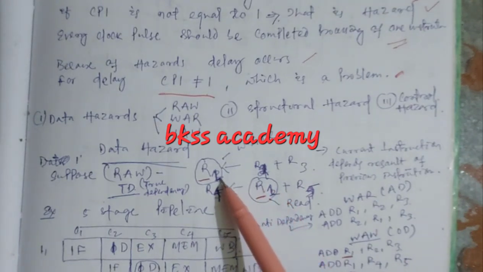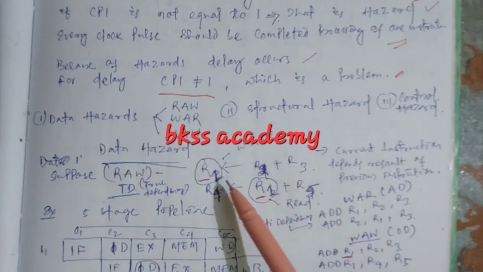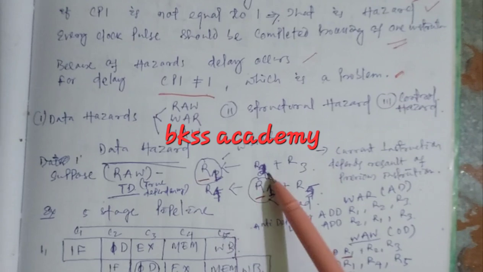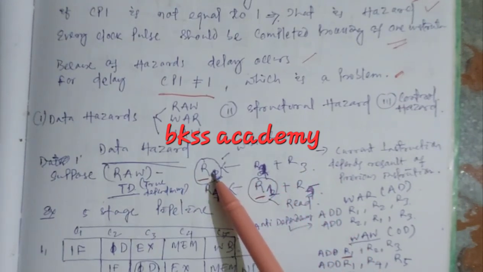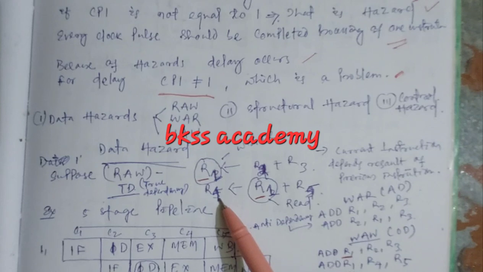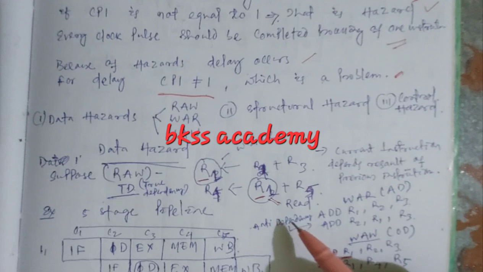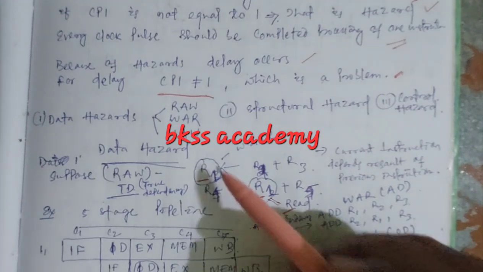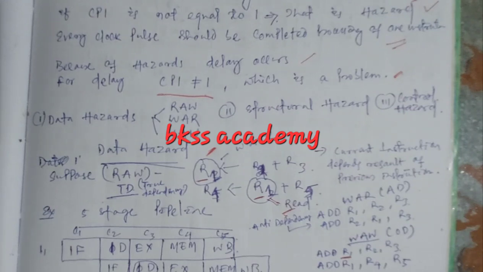One example is here: R2 plus R3 is equal to R1, so R2 plus R3 will be added and stored in R1. At the same time, R1 plus R5 will be stored in R4. That means here a read operation will be performed and here a write operation will be performed. So read after write is this. This is called true dependency.